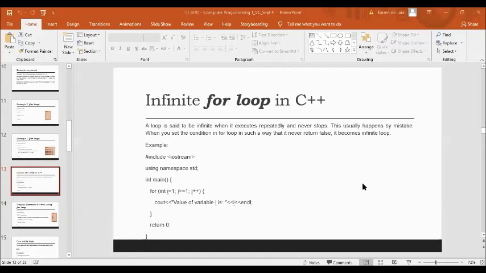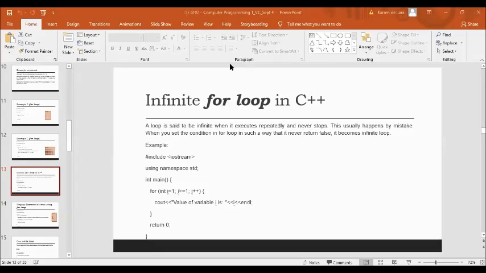So if the condition in a for loop is always true, it runs forever until the memory is full. So we have here a program which resulted in an infinite loop. A loop is said to be infinite when it executes repeatedly and never stops. So this usually happens by mistake. When you set the condition in a for loop in such a way that it never returns a false value, it becomes an infinite loop.